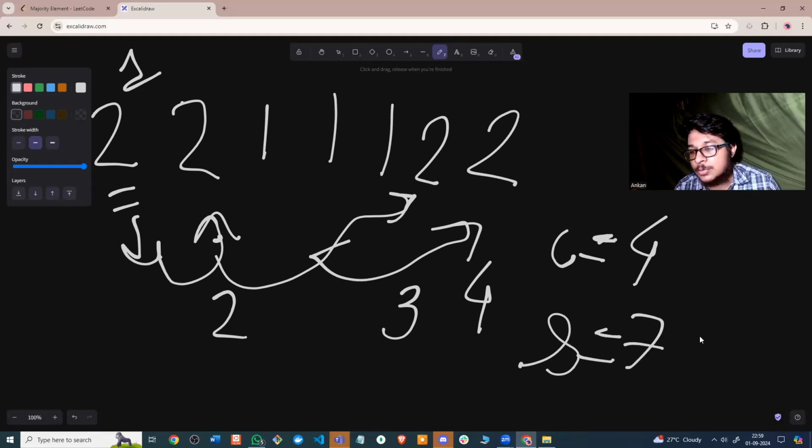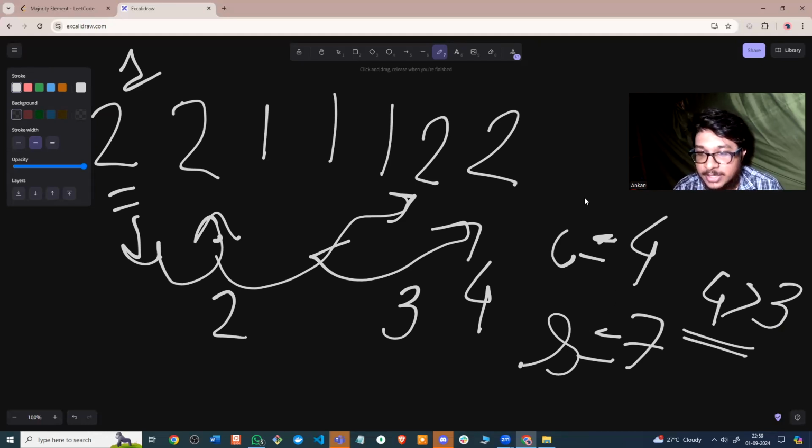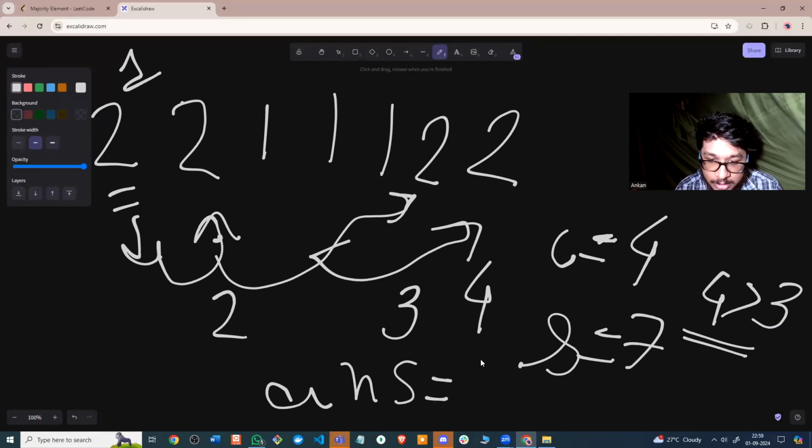So 7 by 2 is 3, and we take the ceil value, which is 3. So 4 is more than 3. Hence, this 2 is our majority element, and our answer will be 2. That is the simplest approach.